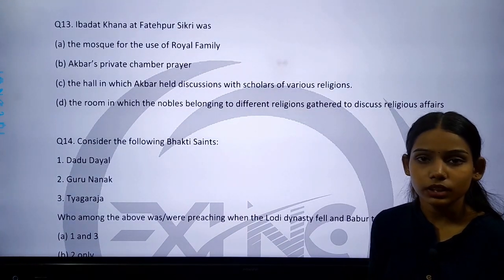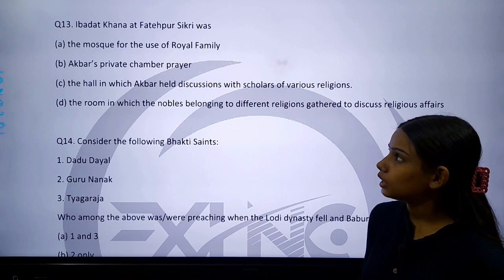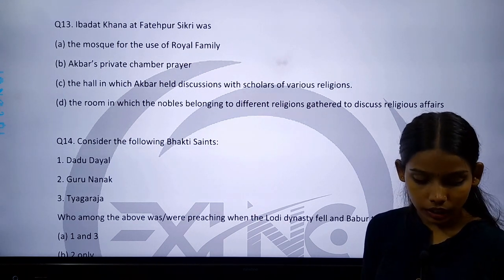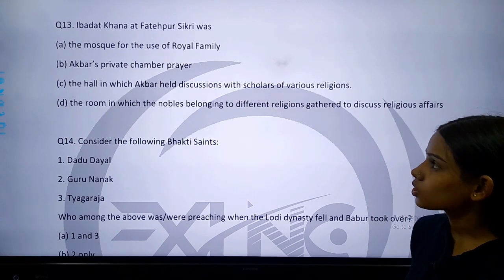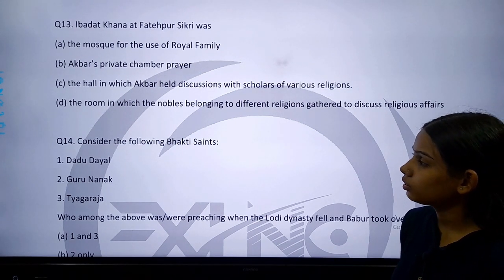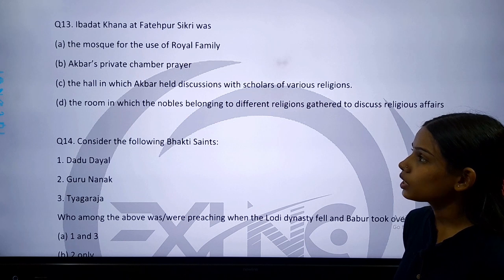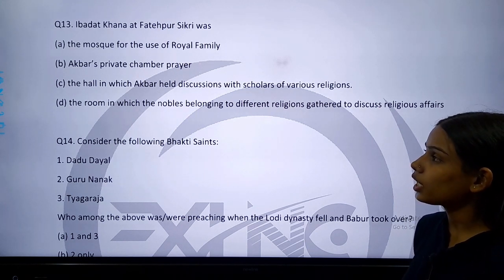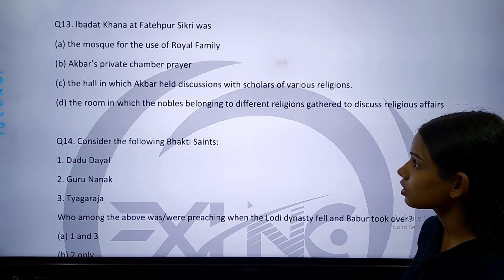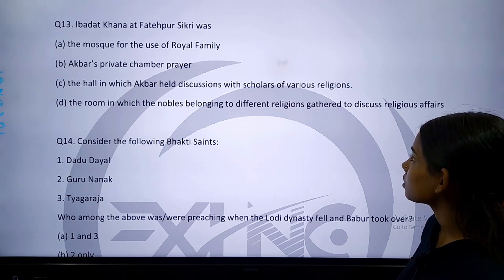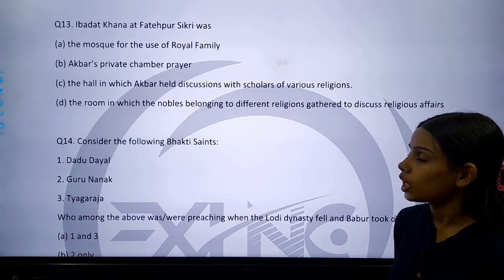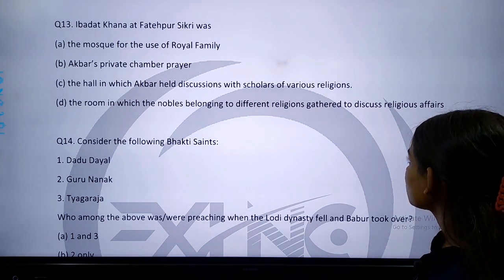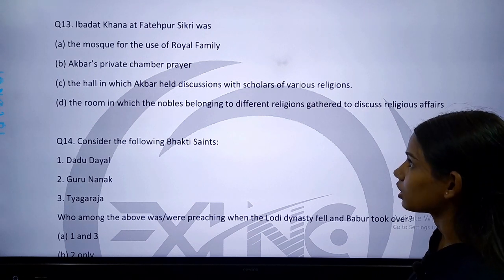Our question number 13 is, Ibadat Khana at Fatehpur Sikri was: option A, the mosque for the use of the royal family; option B, Akbar's private chamber for prayer; option C, the hall in which Akbar held discussions with scholars of various religions; and option D, the room in which the nobles belonging to different religions gathered to discuss regional affairs.